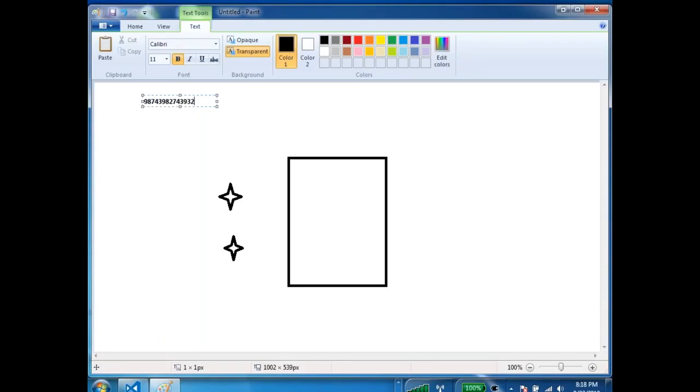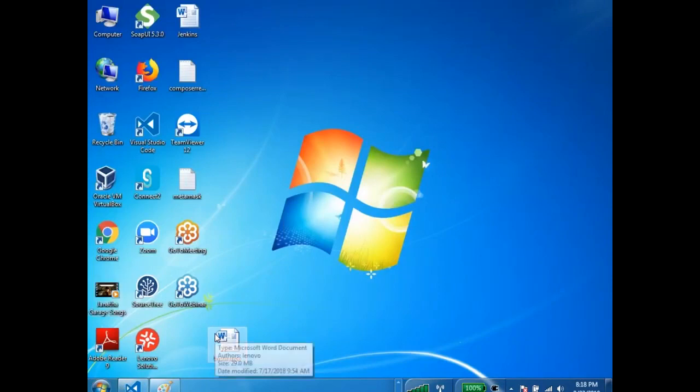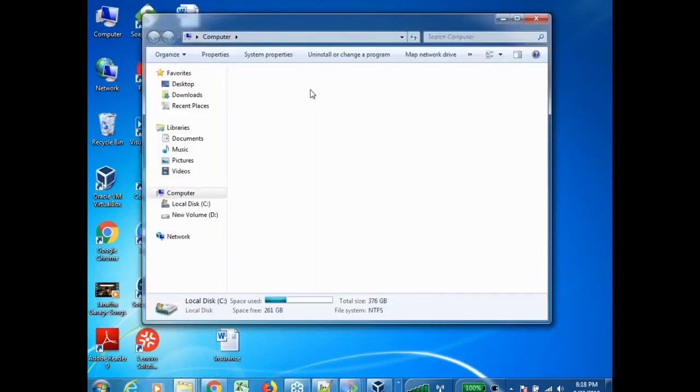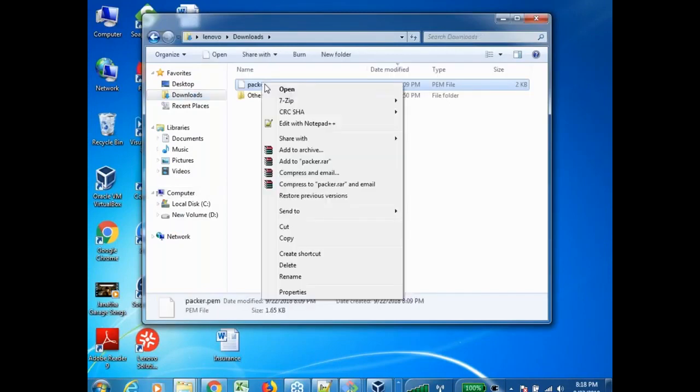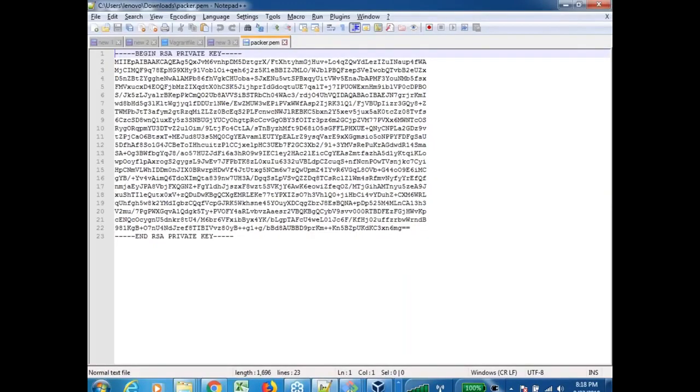Now let me open this PEM file that we have downloaded. Okay, downloads. What is this file? It is an RSA based private key. So the private key you have with you, and the public key for this is with Amazon. Even if you change a single character in this, those keys will not match. That's the whole concept, right? So whenever you log in with a private key, Amazon has the public key. It will check whether these keys match or not. If they match, it will allow you to log in. Otherwise, it will not allow you to log in.